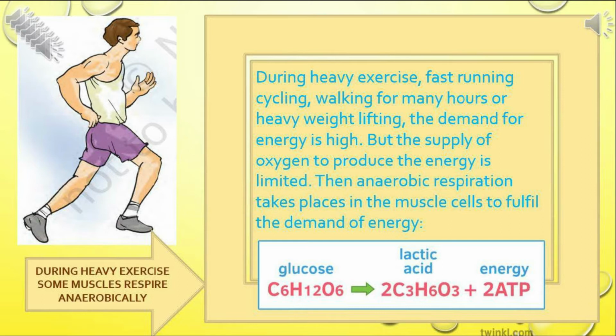Then anaerobic respiration takes place in the muscle cells to fulfill the demand for energy. Here the glucose breaks down into lactic acid, and there is a release of energy. This energy is released immediately.